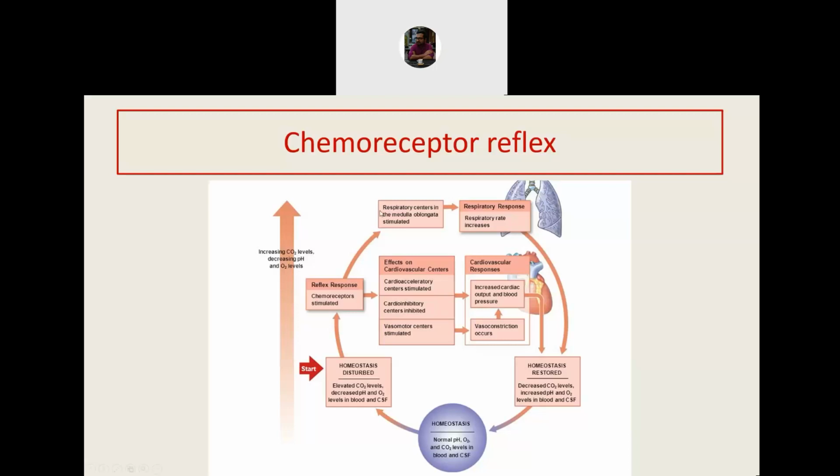On the other hand, oxygen has gone into the blood, but finally the blood has to go to the tissue. So it also stimulates the cardiovascular center. It causes increased cardiac output, vasoconstriction, and therefore rise in the blood pressure. But you can understand that here the change in the blood pressure or blood flow is essentially to deliver more oxygen into the different parts of the body. The primary aim is to correct oxygen deficit and not the pressure. But as a side effect of this, the blood pressure rises. So hypoxia can cause a rise in the blood pressure. So I hope this is clear to all of you.